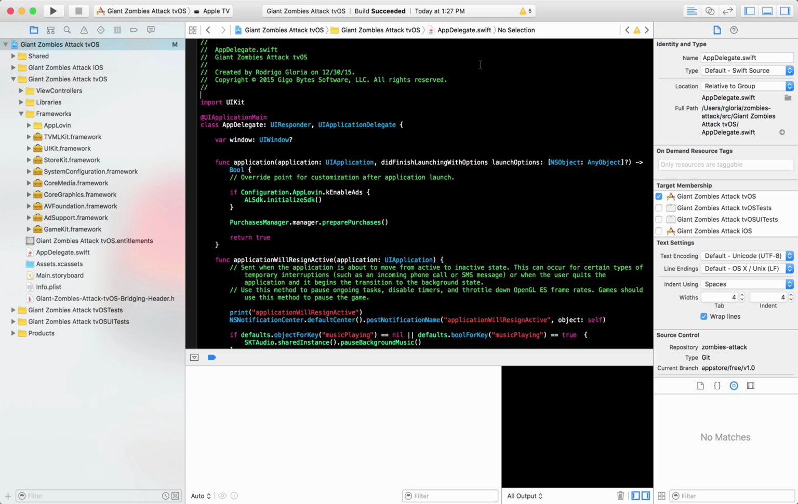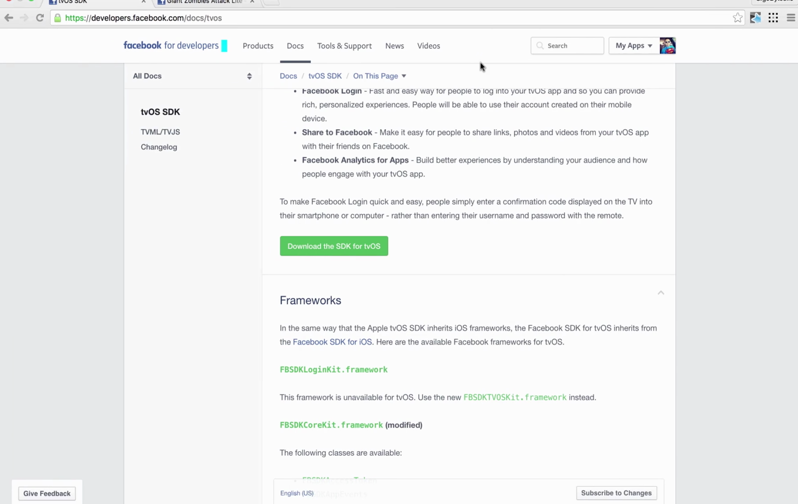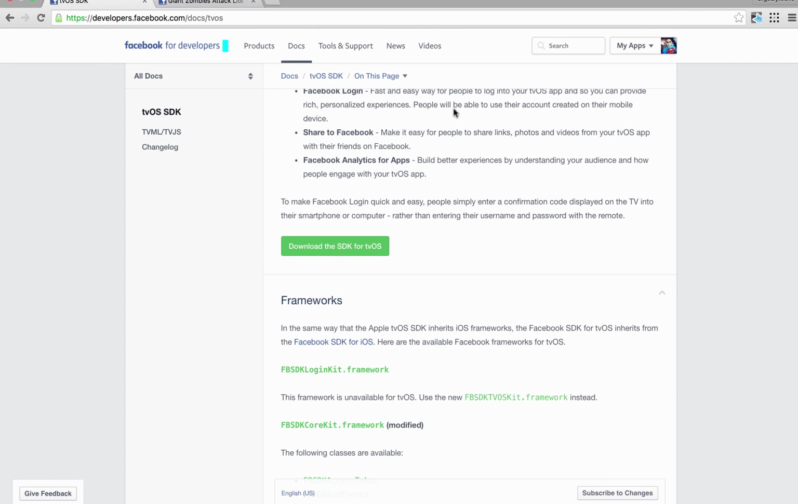So the first thing we need to do is to go ahead and head over to the Facebook developers page. Once we're in the Facebook developer page, we want to look for the tvOS SDK, and we want to go ahead and download that.